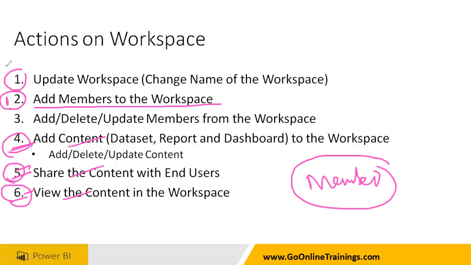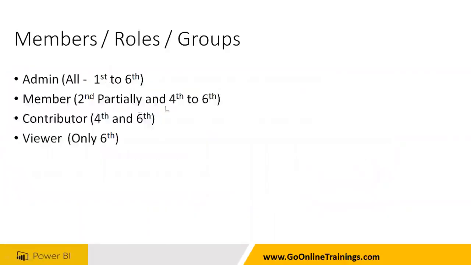So 1 and 3 he will not be able to do. Remember, 1 and 3 mean update the workspace, change names, and add, delete, update members. So you cannot give the permission to a few more users because you are not the admin role. You're a member. A member cannot give the permission to other users, right? So that is the 4 to 6. Member means second partially, 4 through 6.